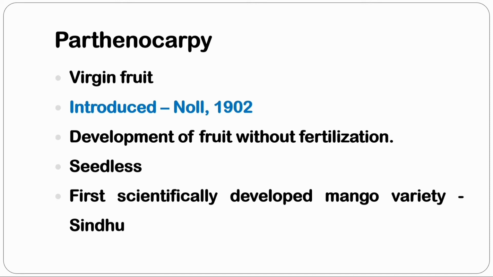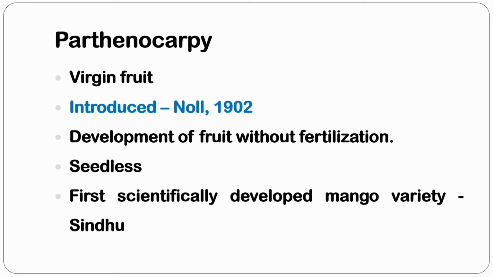Next chapter is parthenocarpy, parthenogenesis, polyembryony, etc. and how these are helpful in horticulture crops. First we'll see parthenocarpy, which means virgin fruit. Here partheno, a Greek word, means virgin and carpi, a Latin word, means fruit. The term parthenocarpy was introduced by Knoll in 1902. Development of fruit without fertilization is called parthenocarpy, which results in seedless fruits.